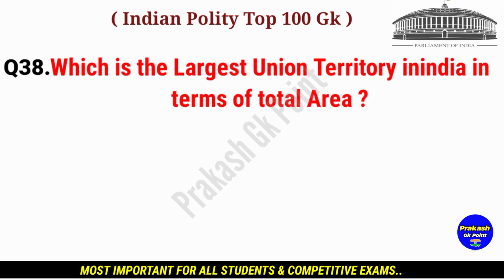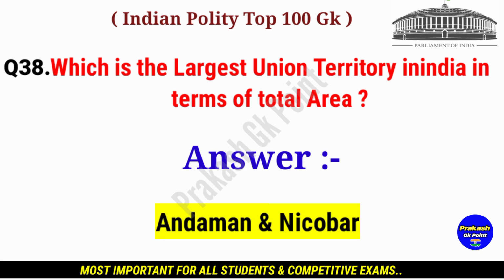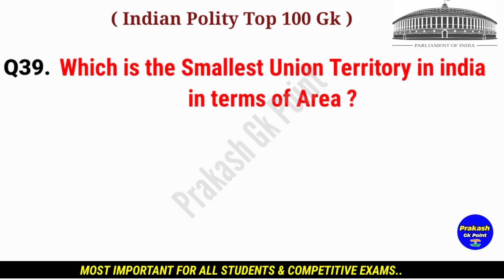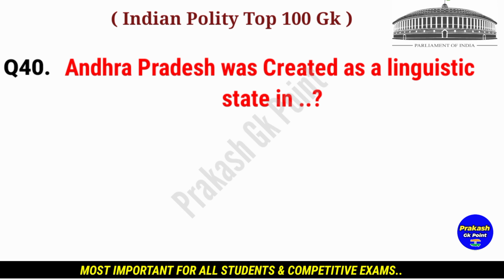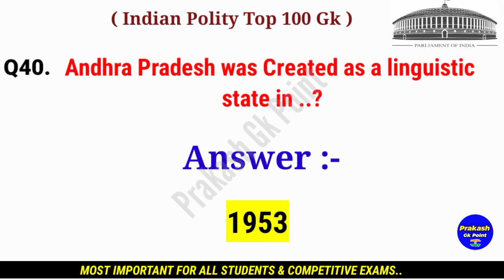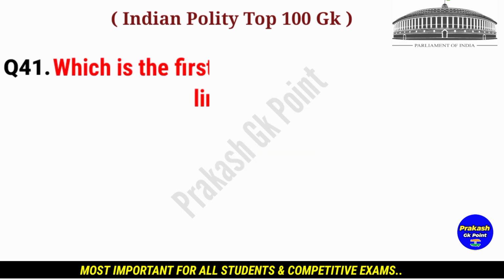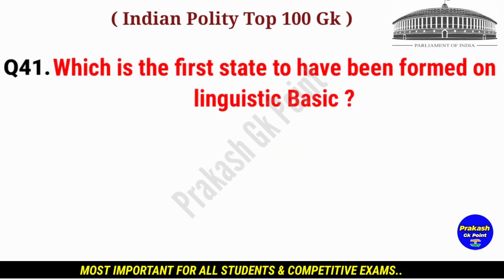Next question. Which is the largest union territory in India in terms of total area? Answer. Andaman and Nicobar. Next question. Which is the smallest union territory in India in terms of area? Answer. Lakshadweep. Andhra Pradesh was created as a linguistic state in? Answer. 1953.